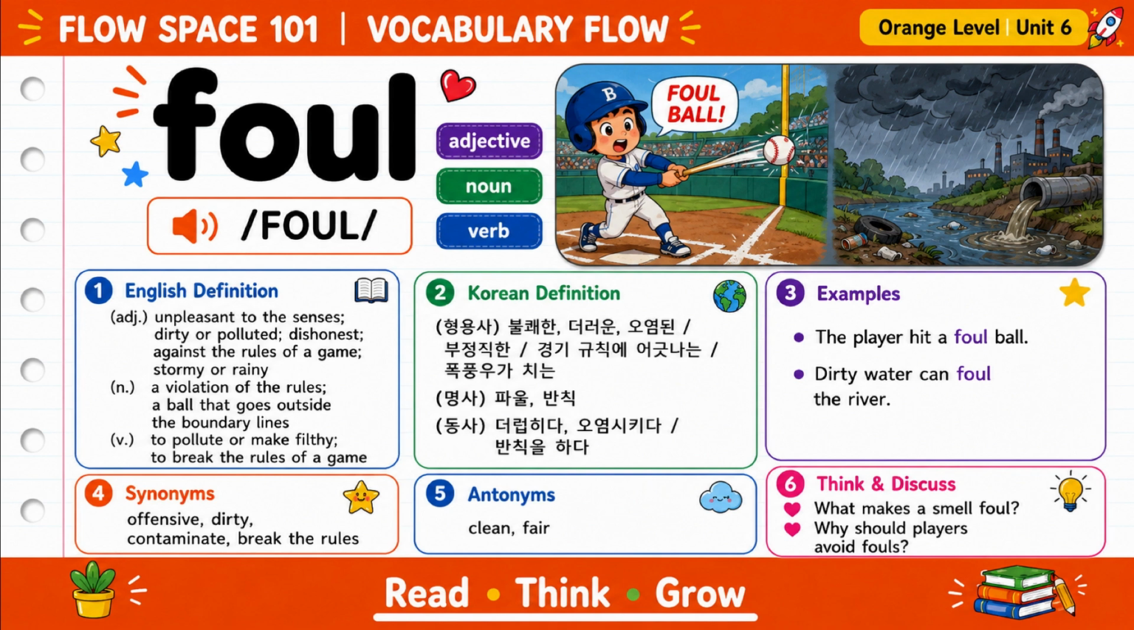Now let's learn foul. Foul can be an adjective, a noun, or a verb. As an adjective, foul can mean unpleasant, dirty, polluted, unfair, or stormy. As a noun, a foul is a rule violation in a sport. As a verb, foul means to make something dirty or polluted, or to break a rule. For example, the player hit a foul ball. We can also say, dirty water can foul the river. Why should players avoid fouls?